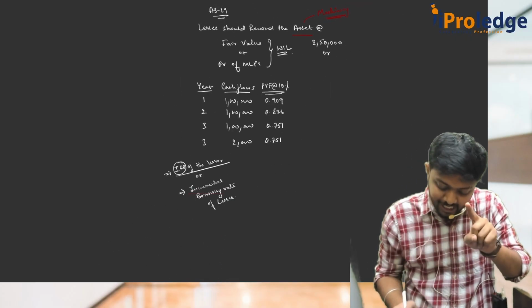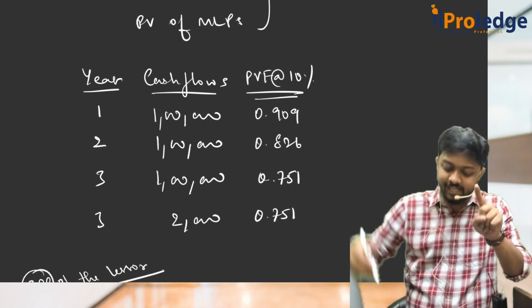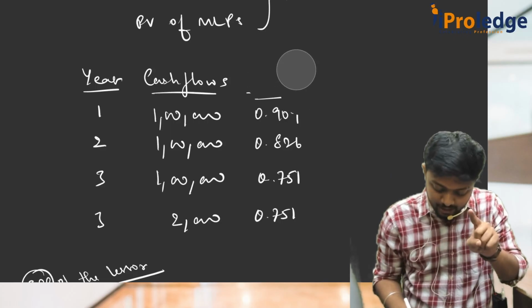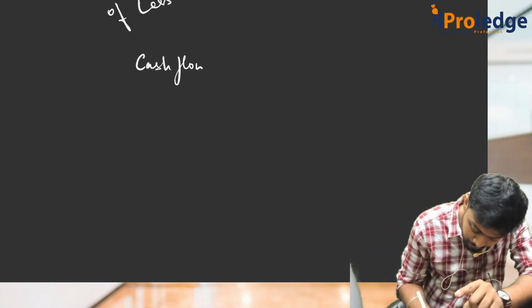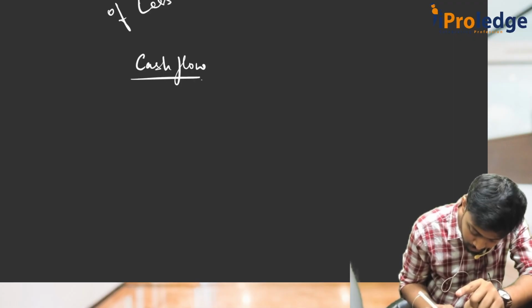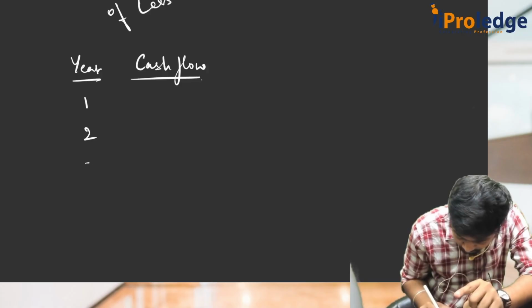So these cash flows I cannot take. This is for MLPs, for recognition of the asset. So right now I cannot use it. I'll come back to this. We need the lessor. From the lessor point of view, what is the cash flow? Year 1, 2, 3.